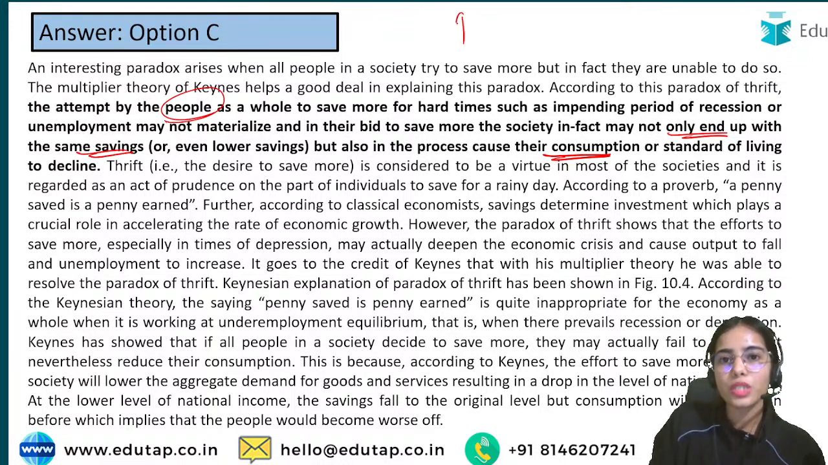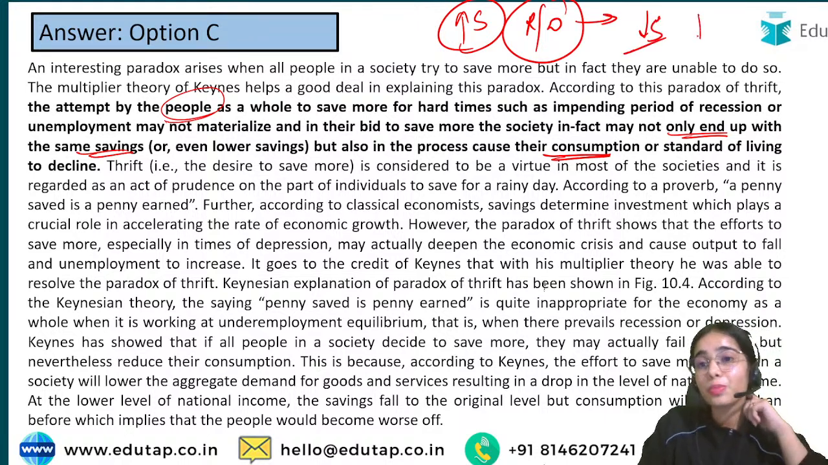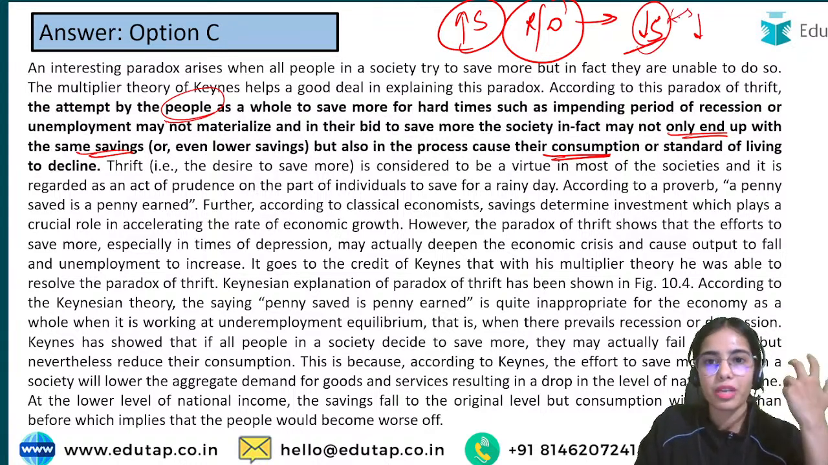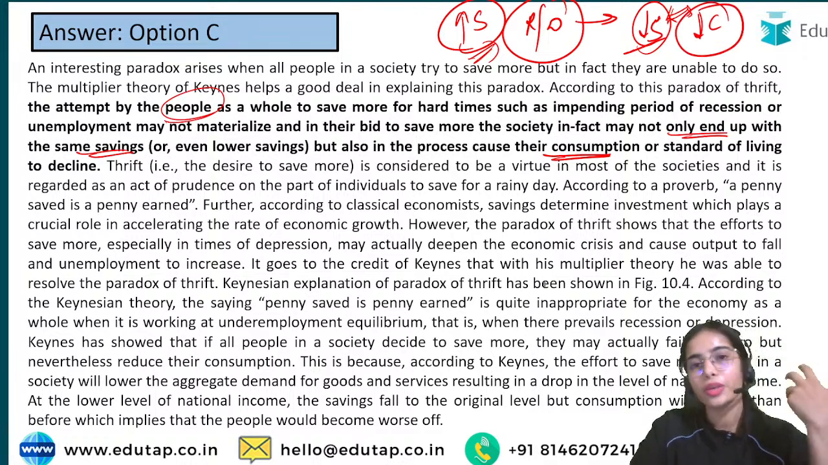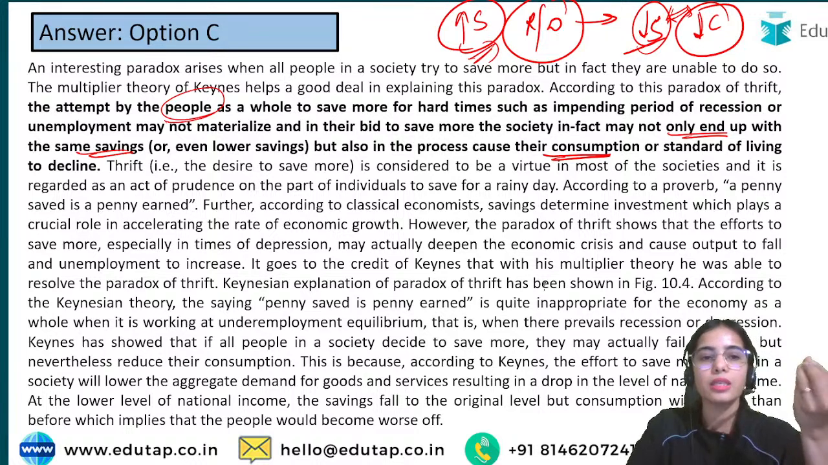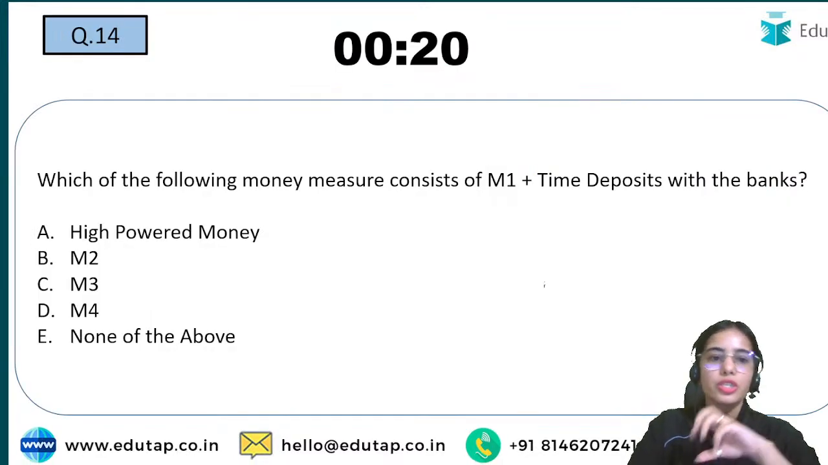So if you try to save more during a recession or depression, your saving remains at the same level or decreases, and your consumption also decreases. That's why the paradox of thrift is that thrifting, or saving, is considered good, but during a recession or depression, saving is very bad.